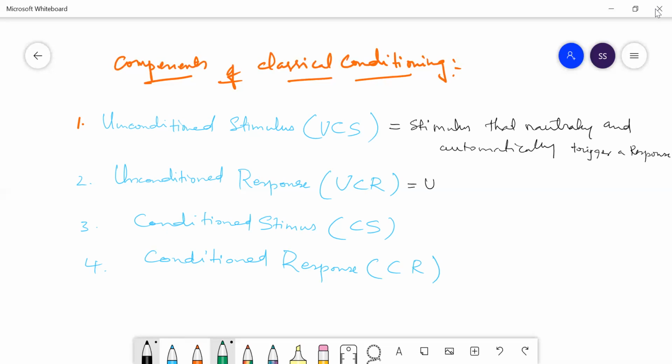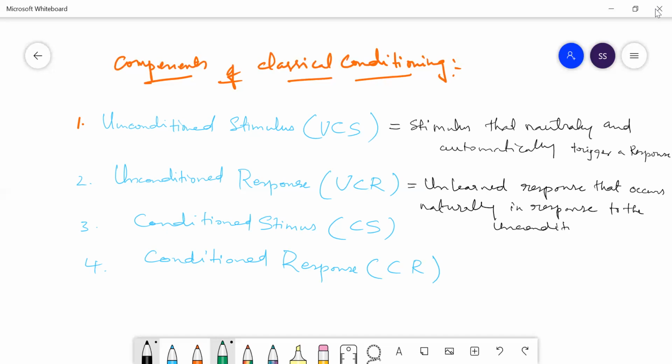Here, unlearned responses that occur naturally. Unconditioned means naturally, not planned. Unconditional response means unlearned response that occurs naturally in response to the unconditional stimulus.